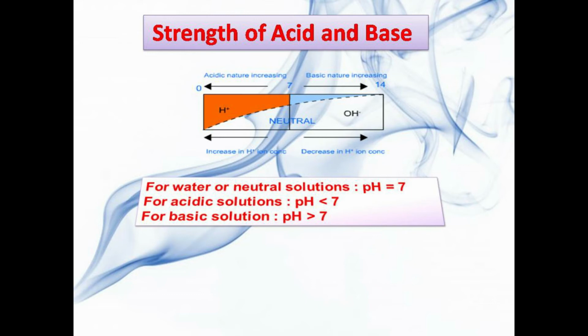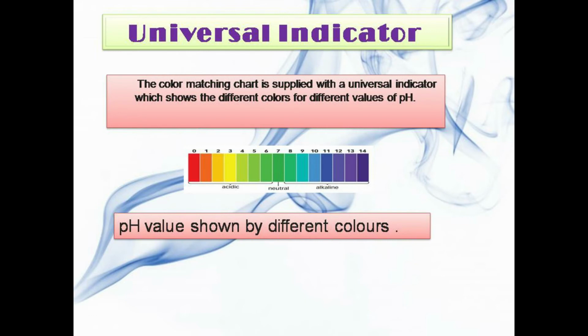Strength of acid and base. Students, for water or a neutral solution, the pH value is 7. For an acidic solution, pH is less than 7, and for basic solutions, pH is greater than 7. Indicator: a color matching chart is supplied with a universal indicator which shows the different colors for different values of pH. The pH value is shown by different colors.